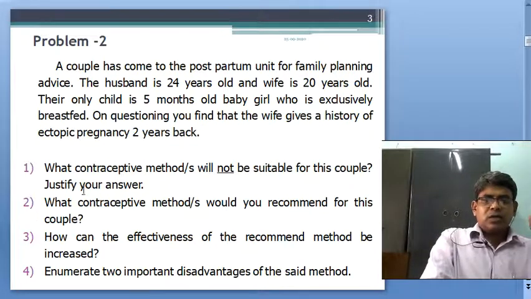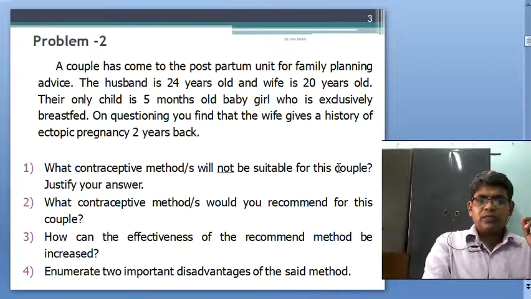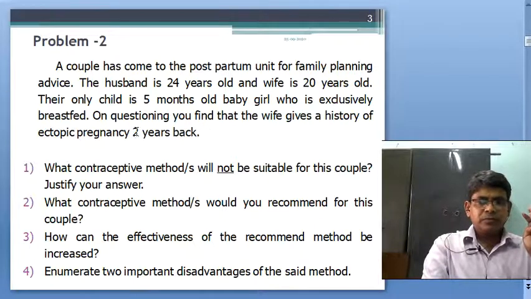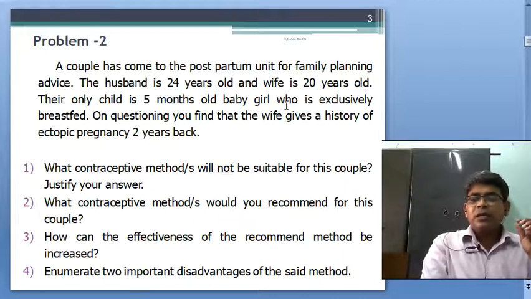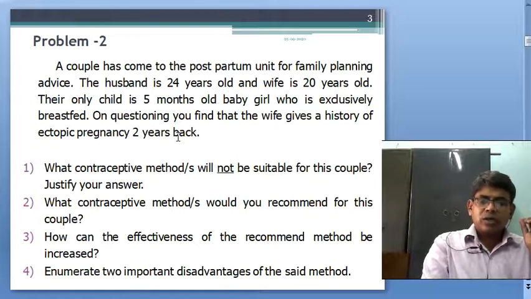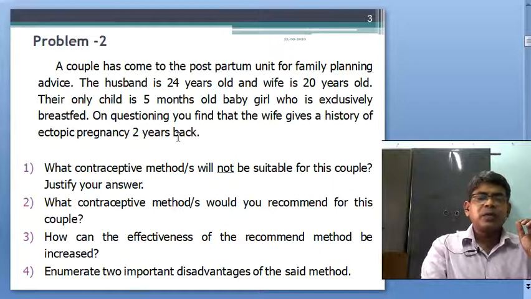So, here, what contraceptive methods will not be suitable for this couple? Because the girl is 5 months old and exclusively breastfed, any oral contraceptive pills are not suitable, and because of the history of ectopic pregnancy, IUD, that is copper T, is not suitable for them, and justify your answer. Okay, what contraceptive methods would you recommend for this couple?